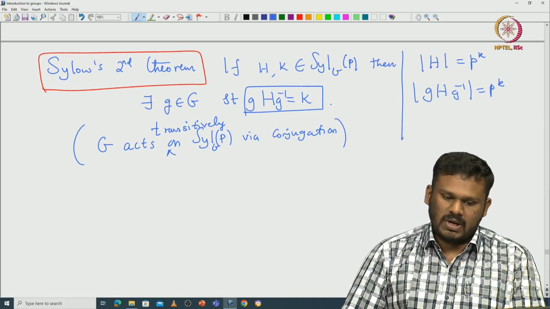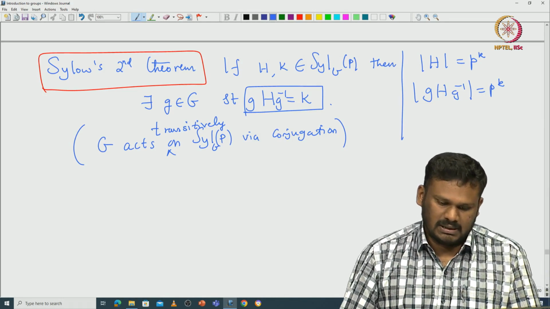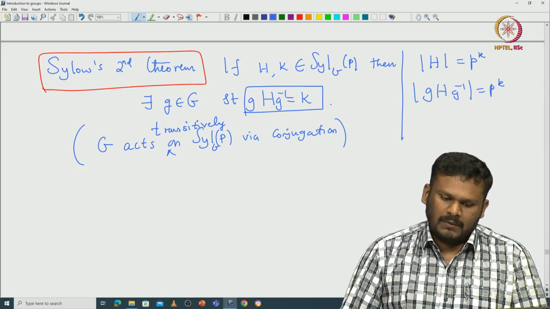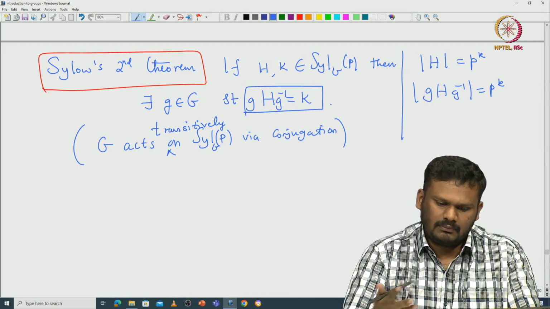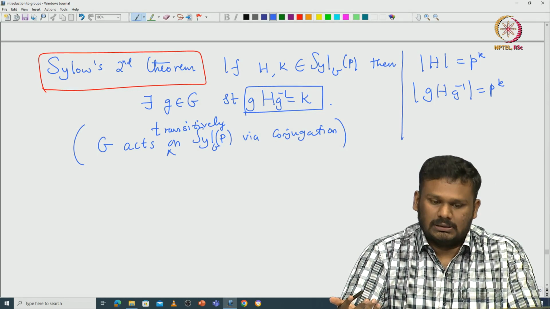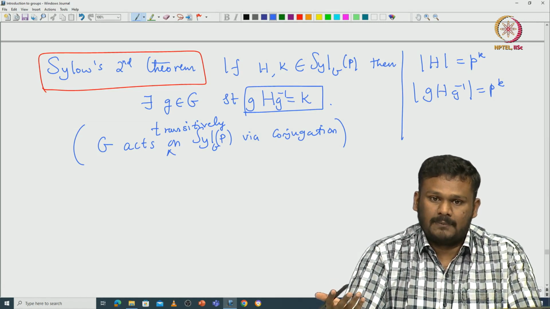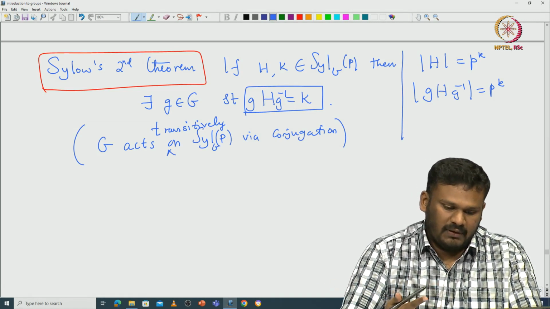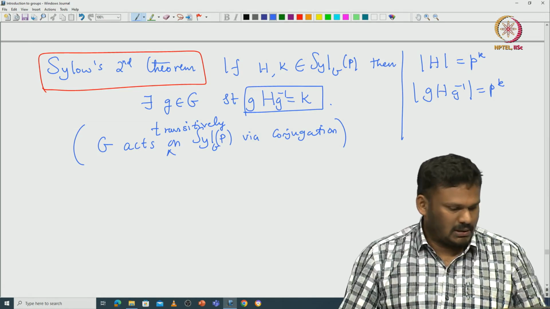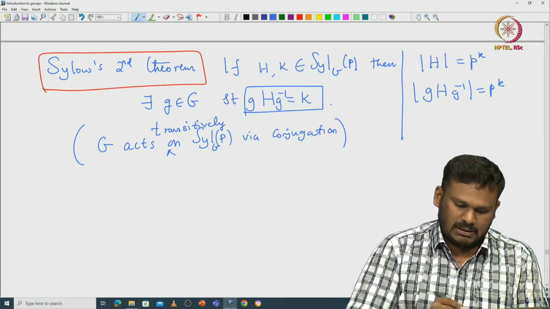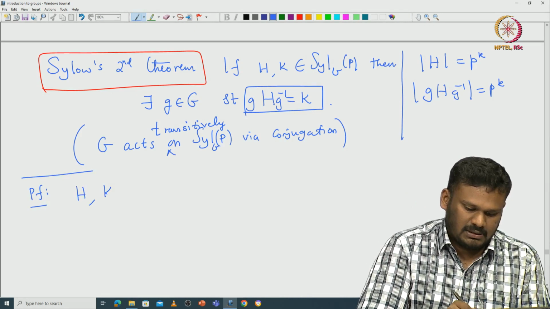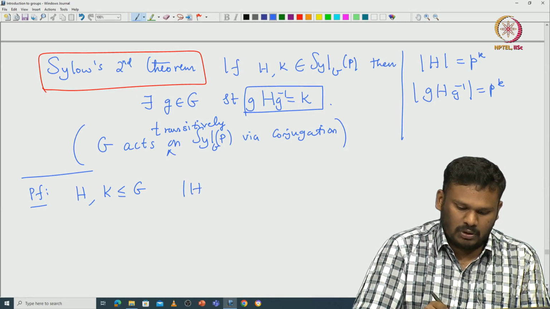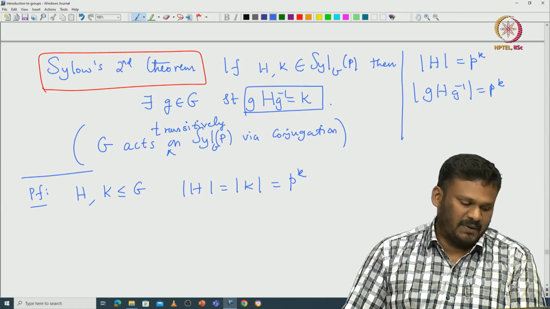Okay, so let's try to understand this result. We want to prove that, given two Sylow p-subgroups, they are conjugate. So how do we proceed? Here is the proof. You can fix these subgroups H and K of G such that both of them are Sylow p-subgroups. That means both of them have cardinality p to the power k.